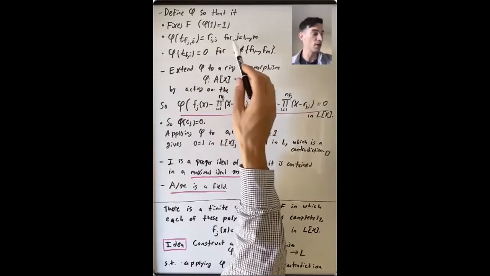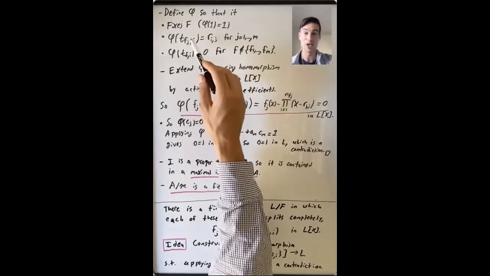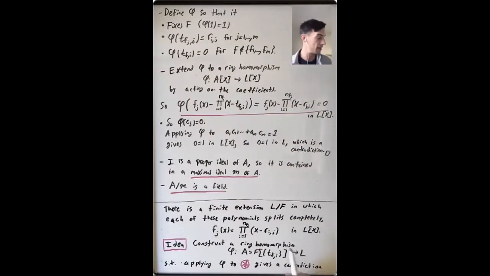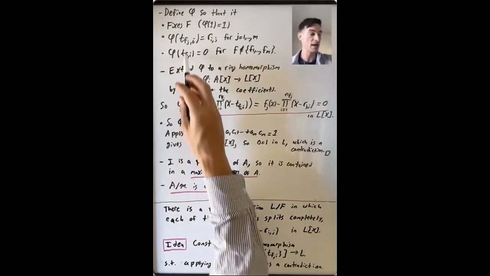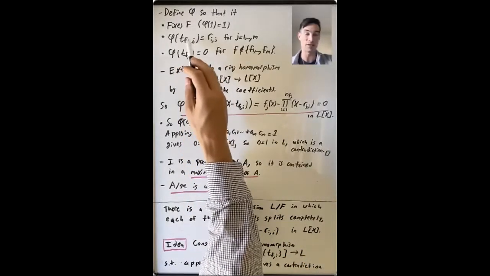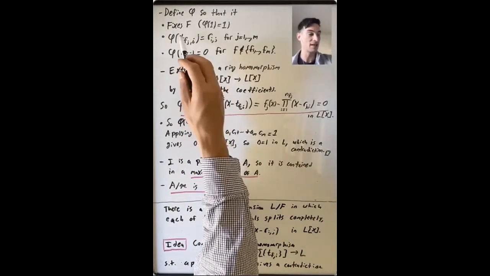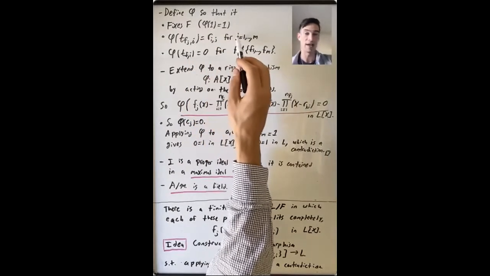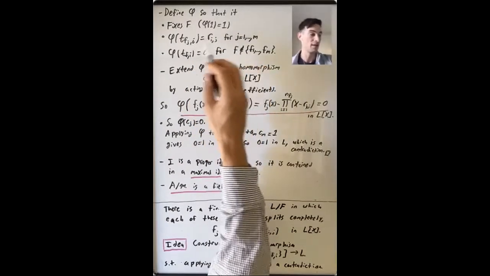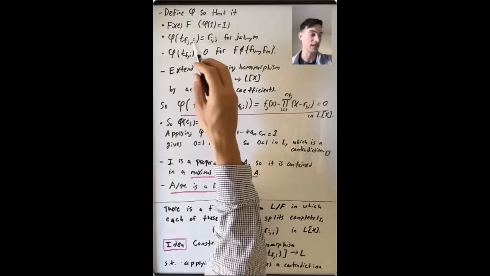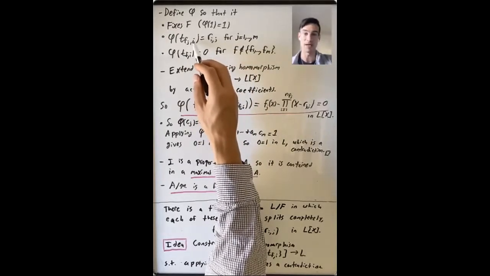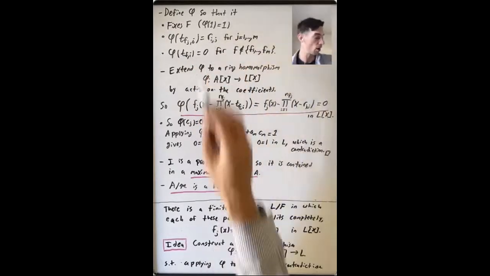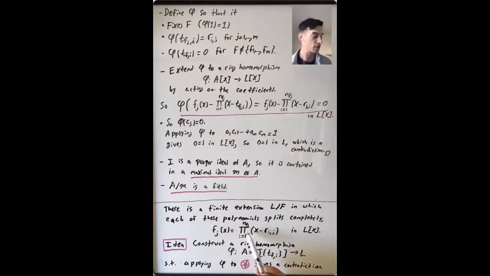Well, if you pick one of the polynomials f_j, so we have this special finite set of polynomials, f_1 up through f_m, and you pick one of the variables corresponding to one of these polynomials, it's going to send T_{f_j,i} to r_{ij}. So if you pick one of these f_j's, you send the ith variable corresponding to f_j to this root r_{ij} that comes from factoring f_j in L[x].